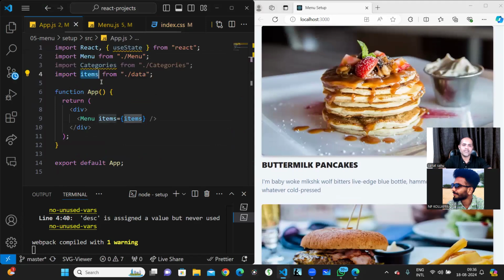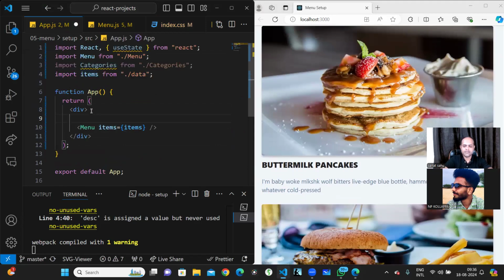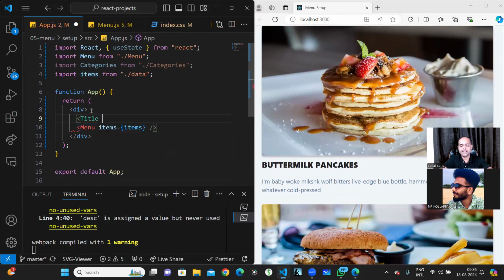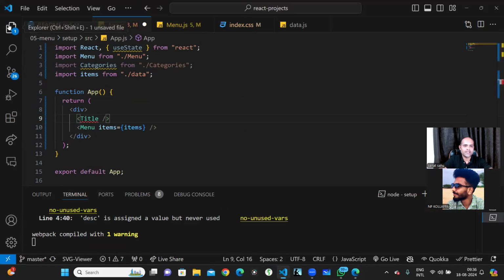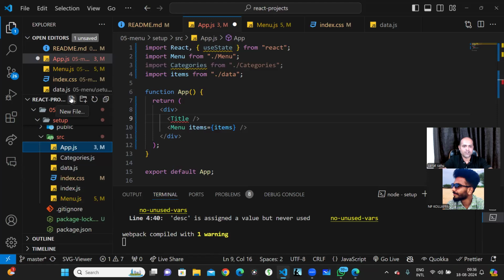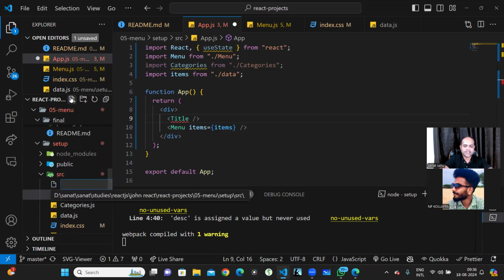So we'll go over here, we create this title. Okay. And the title, because in the title I'll be having this container over there. So what I will do is let me create this, whether I've created a title component or not, I'm not sure. I will create it. No, I have not created. So let's create a title component. Okay. So I'll just create a title component.